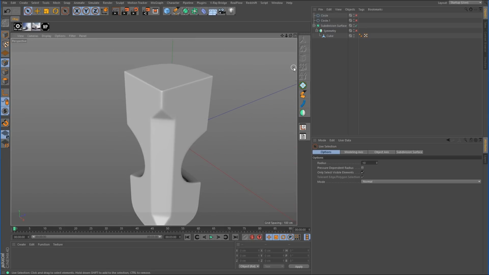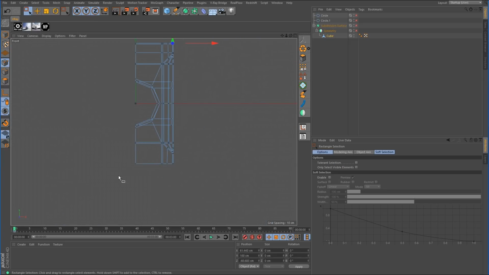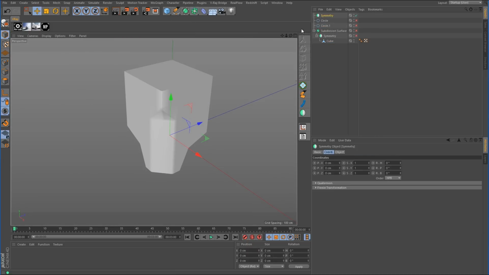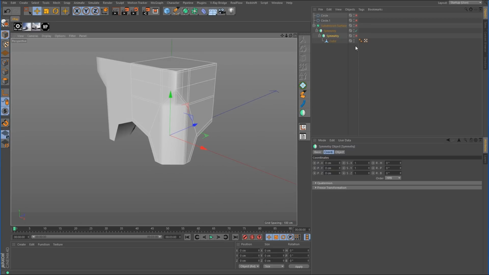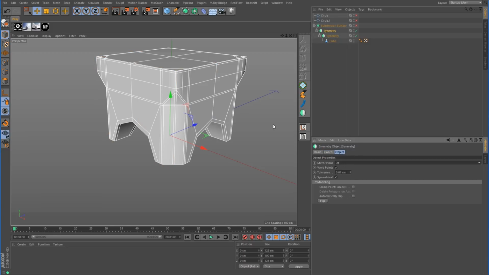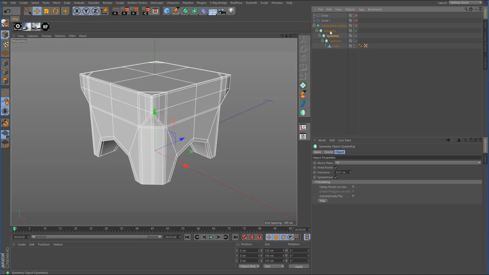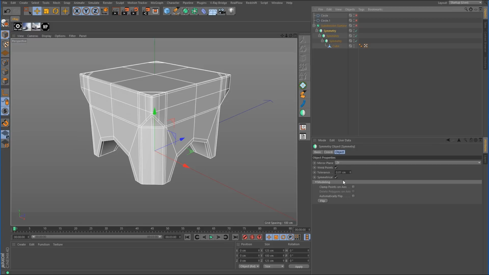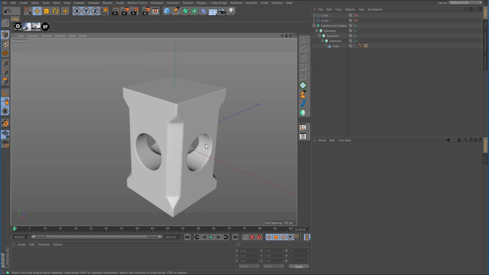Now we can do the same for the bottom, or if you want to save time, an easy way to do it is just delete the bottom half. And then we just add in another symmetry object, drop the symmetry into the new symmetry. And let's see, so which one do we have? There we go. So this one needs to be there. Okay, and we'll create one more symmetry. This will be for the bottom. Whoop, wrong one. There we go. All right, so there it is.